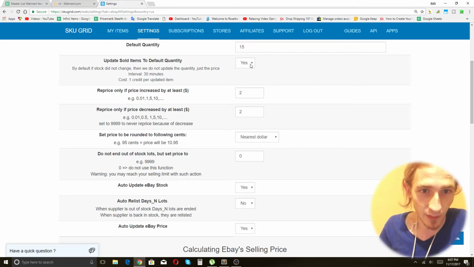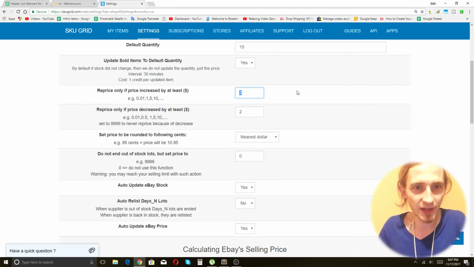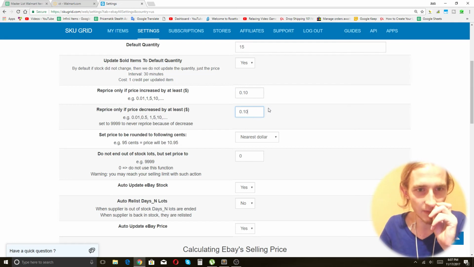Okay, and we want to have this set to yes. Reprice only if price increased by at least, we're going to always reprice. So if it increases by at least 10 cents, and if it decreases by at least 10 cents as well.